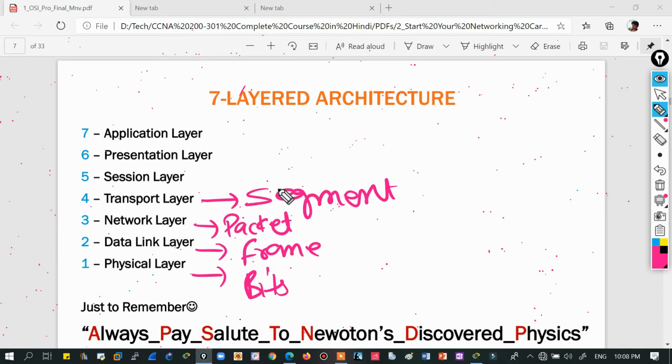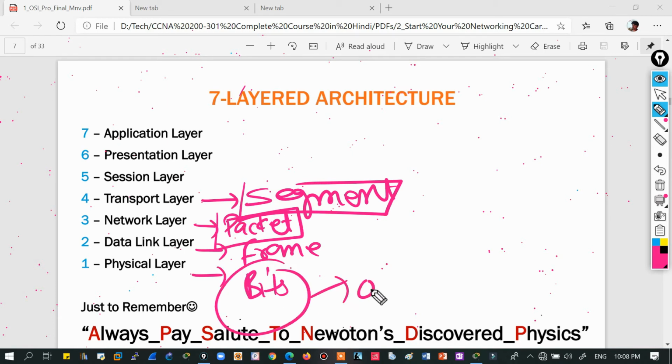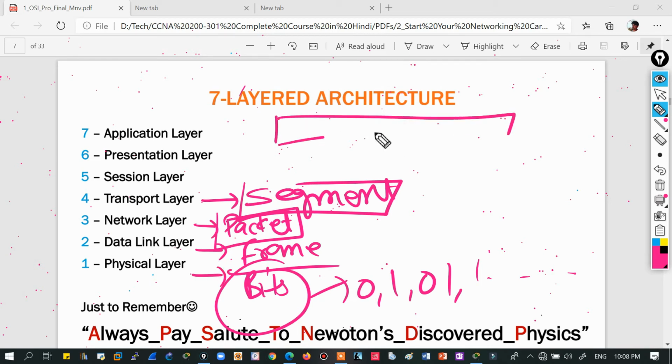Now you will ask me what kind of information a segment has and what kind of information a packet contains, right? Good question. If I talk about bits, bits are only 0 and 1, a stream of bits, bytes and kilobytes and everything. A frame will have two types of data. And just remember, when we are discussing the data link layer, it does not just add the header part like this. If I take this example, DU with the headers of application layer, presentation, session, transport, network, data link layer, right? Like this.